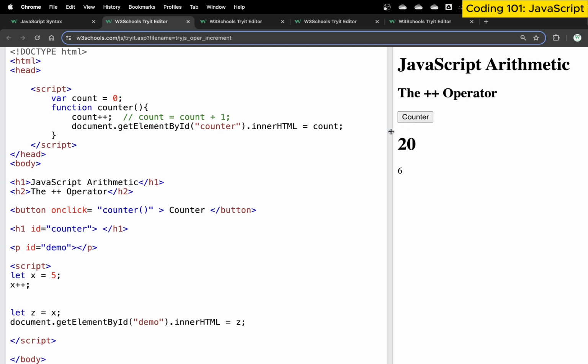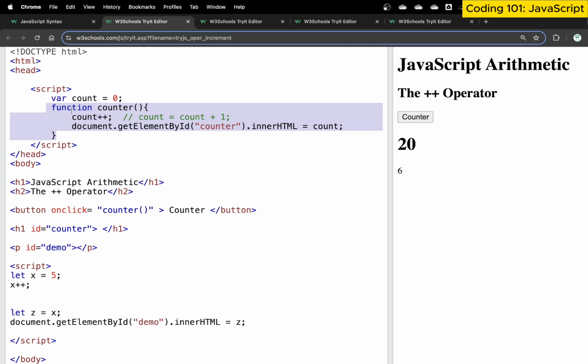Now this is what JavaScript allows us to do. What we are doing here simply is we created a button, we created a function counter, and then we said, hey, every time I click on this button, the onclick event is there, so execute this function. What is this function? This is a JavaScript function we created here.